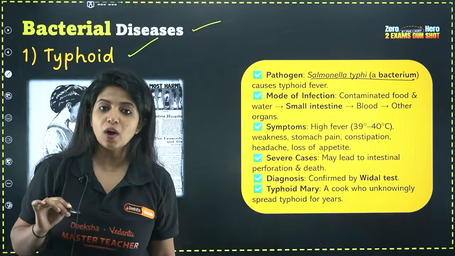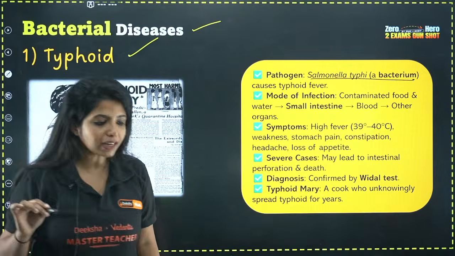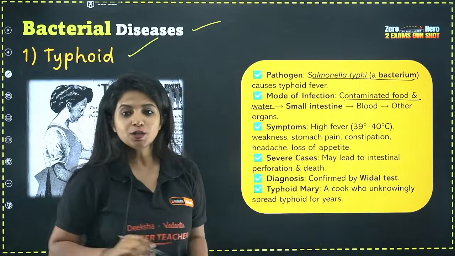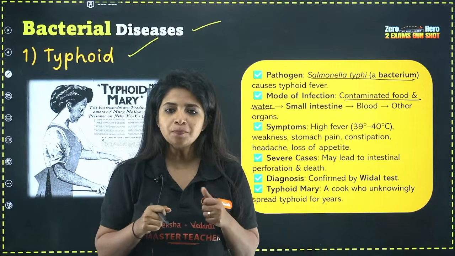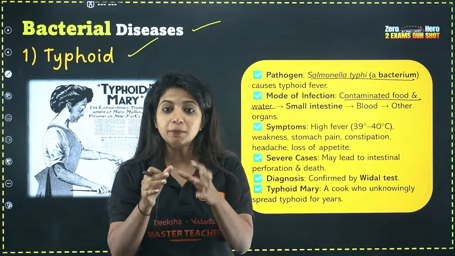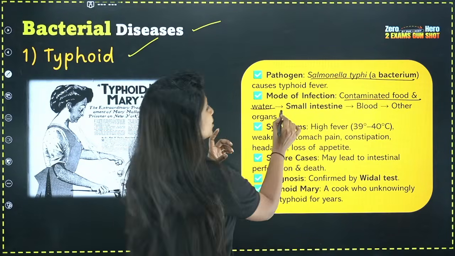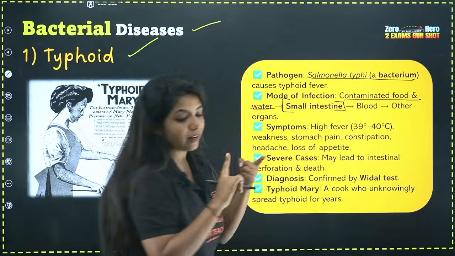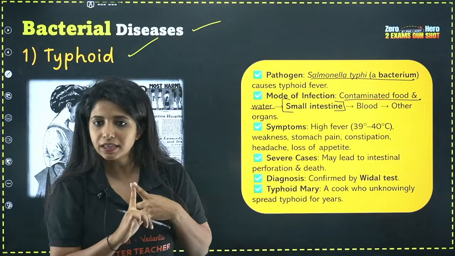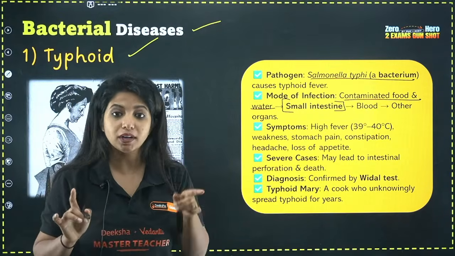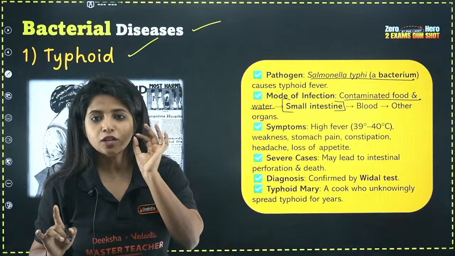And how do we get the infection? We get the infection by contaminated food as well as water. So when we have contaminated food and water, this bacteria, Salmonella typhi, gets into our body and goes into the small intestine. Now these terms are something that you need to remember. Where does it go? It goes to the small intestine, and it also goes to the blood and all the other organs of the body, but the primary attack is on the small intestine.